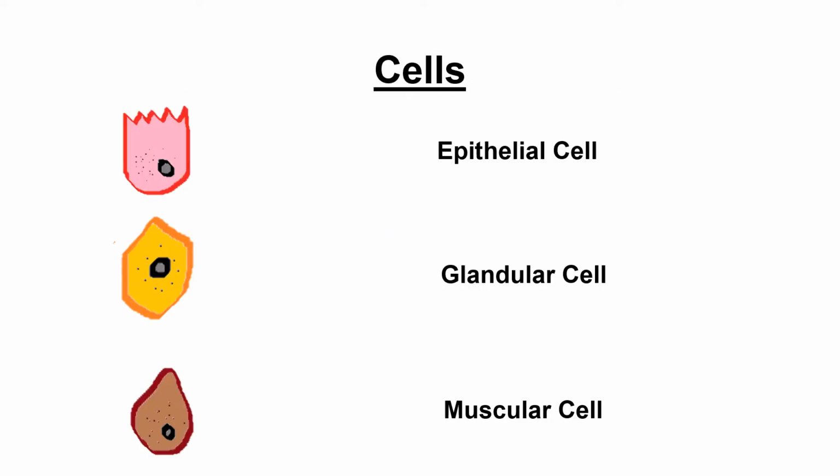Now, when the organelles assemble together, units of life, that is cells, are formed. Here we have given few examples of cells. First one is epithelial cells, second one is glandular cells, and the third one is muscular cells.